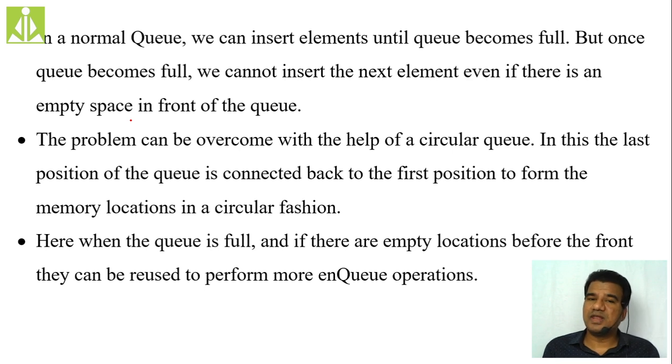So that whenever the front moves, that means whenever you dequeue some elements from the queue. How are we dequeuing? By moving the front ahead, isn't it? We are moving the front ahead and removing the elements from the queue. So if the front is moving ahead, ultimately what will happen? It will form empty locations in your queue, isn't it?